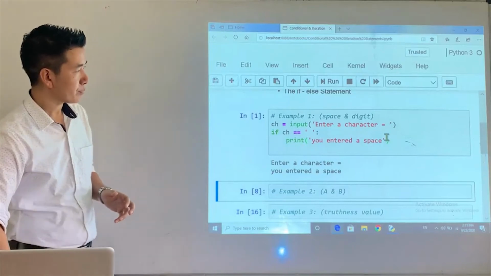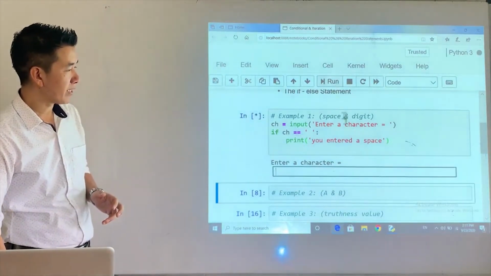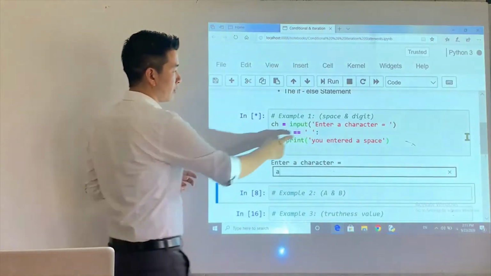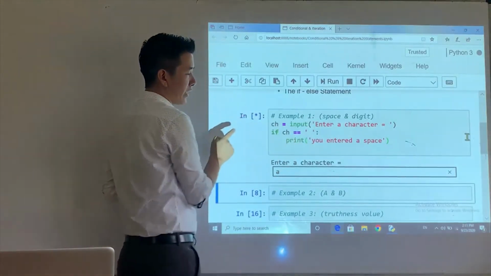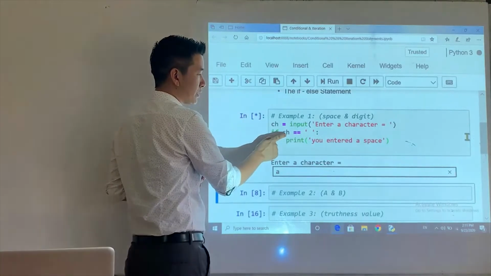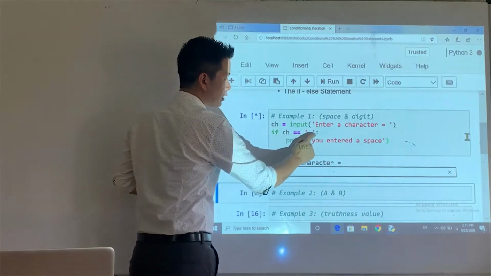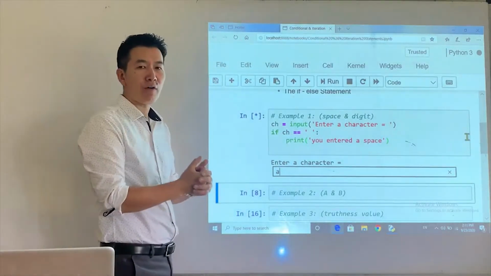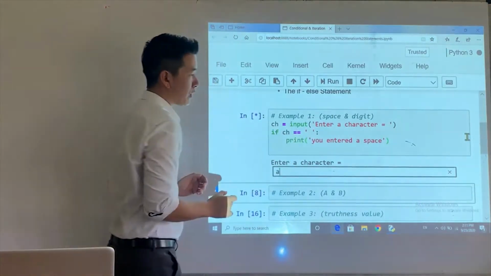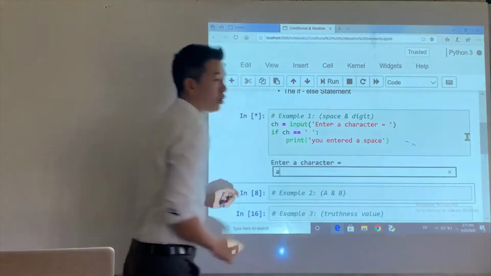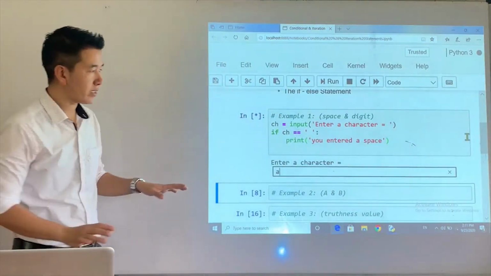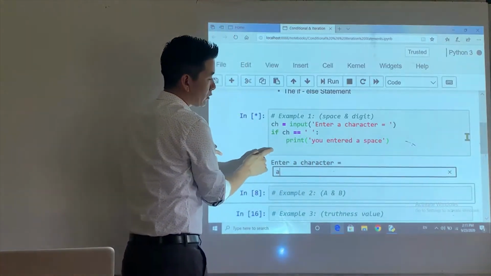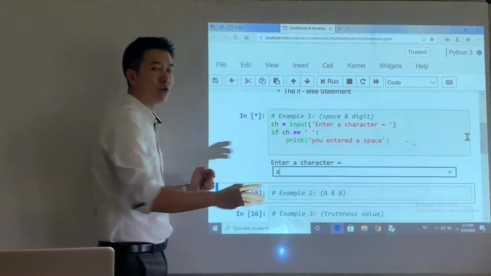Now let's say I run the program again and I enter the letter A. The A will be assigned to ch. The value of ch, which is A, is it equal to space? This relational expression will evaluate to the Boolean value of false. If it's false, this statement will not be executed, right? And then what happens if it's not executed? It tries to execute the next statement, but this is the end of the program, okay?